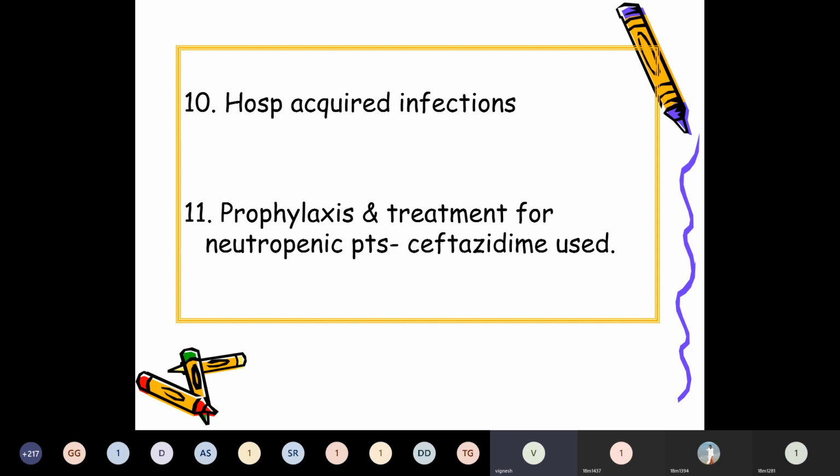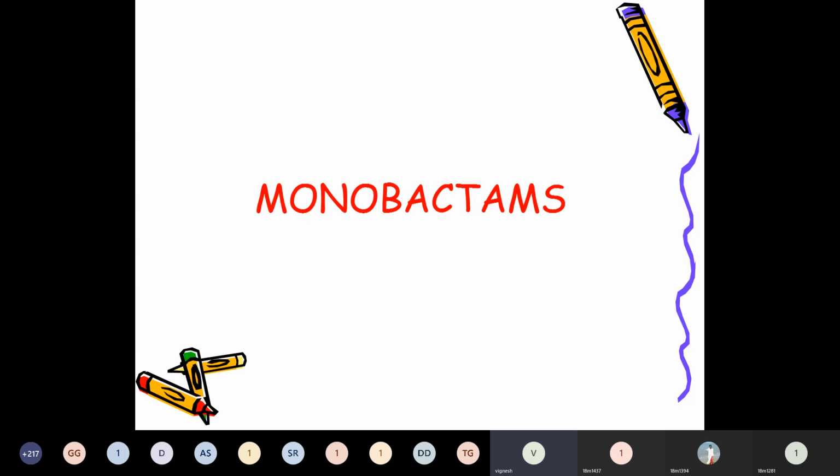For prophylaxis and treatment of infection in neutropenic patients, ceftazidime or another third generation compound, alone or in combination with an aminoglycoside, can be used. Okay, this completes the cephalosporins. And one more topic, within 5 minutes I'll finish it off: the monobactams. These are also short note questions. In cephalosporins, definitely we'll get multiple choice questions.